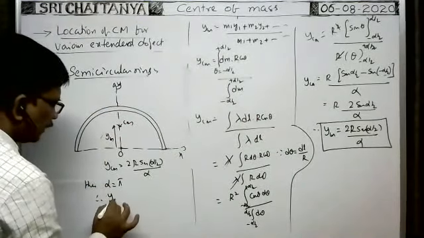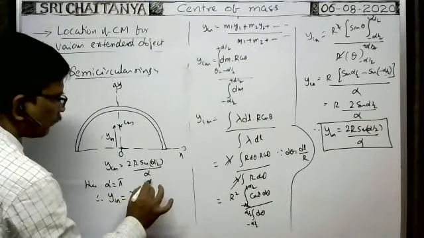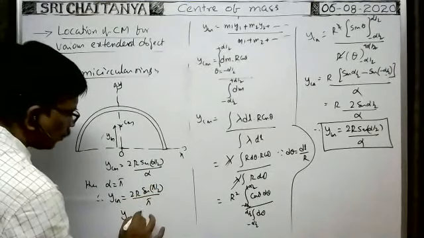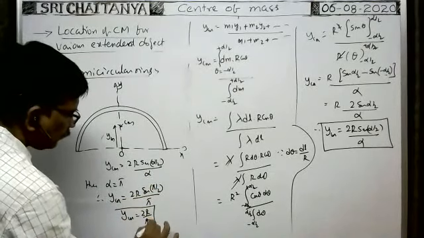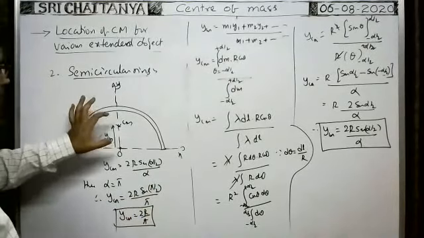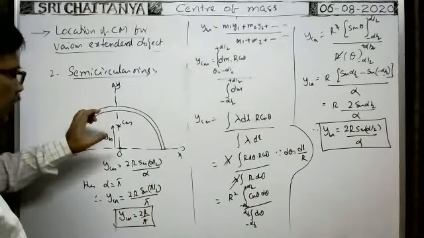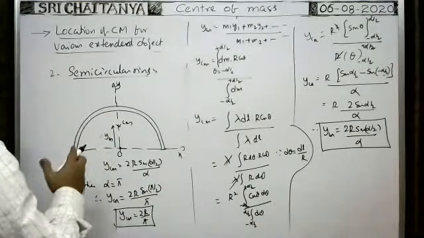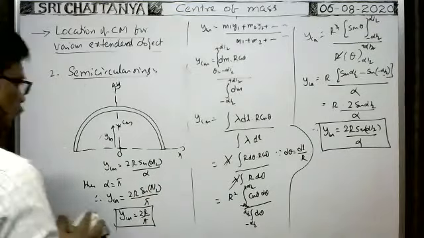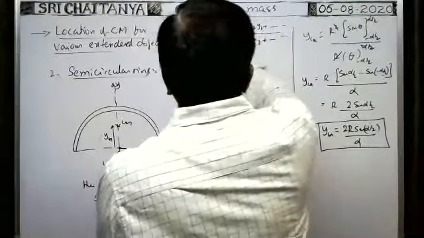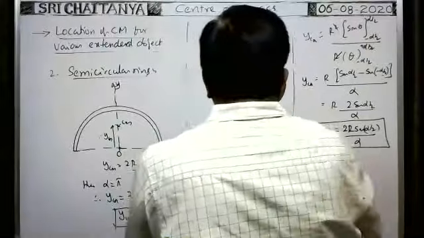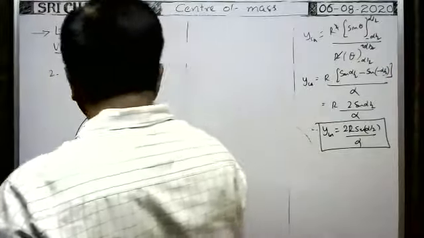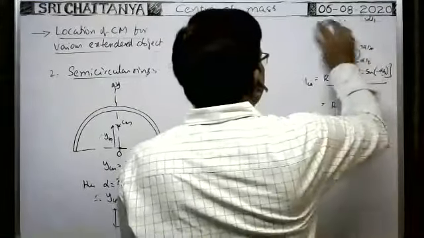Therefore, YCM is equal to 2r into sin of pi by 2, divided by pi. Therefore, YCM is equal to 2r by pi. It is the distance of the center of mass of the semicircular ring from the center of the semicircular ring. Okay, now in case of a quadrant of the circle,